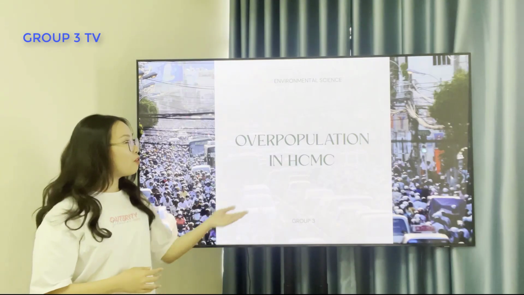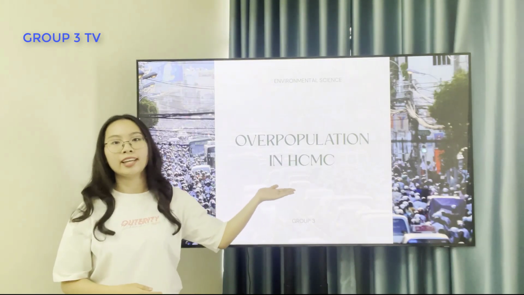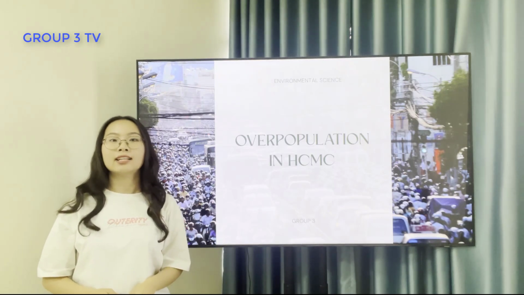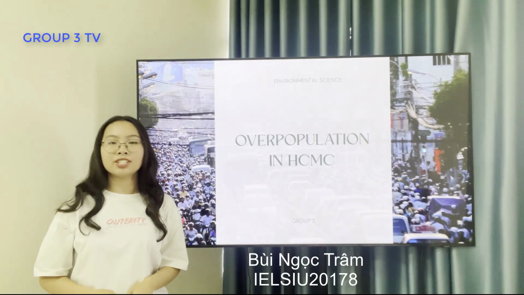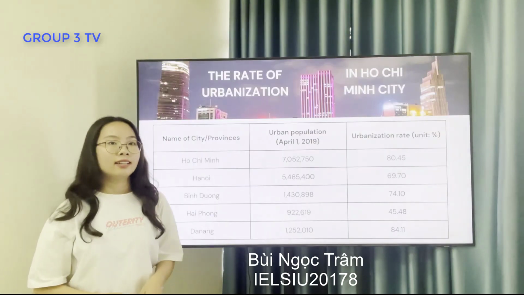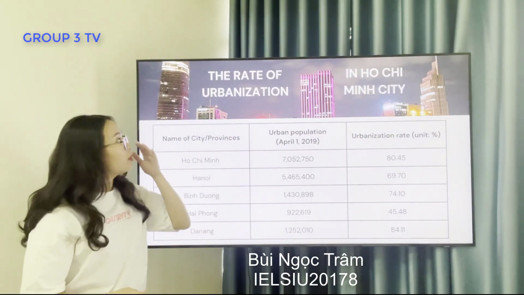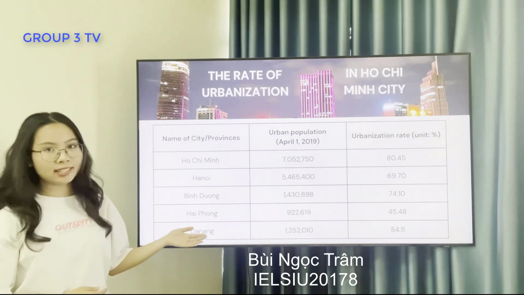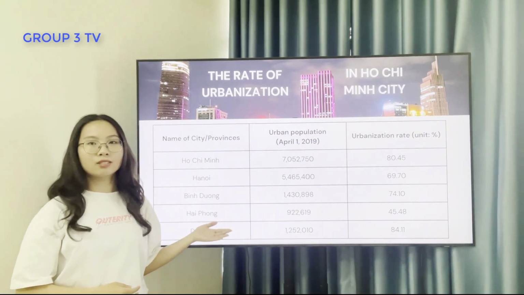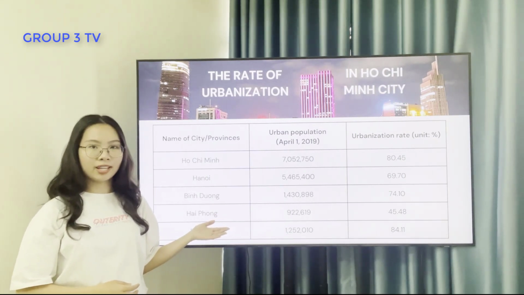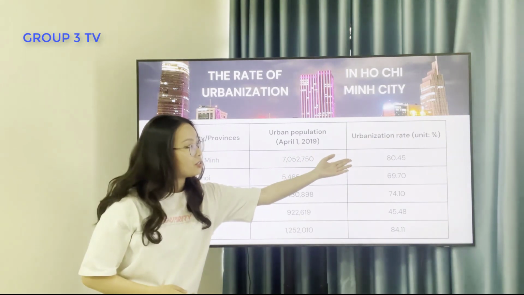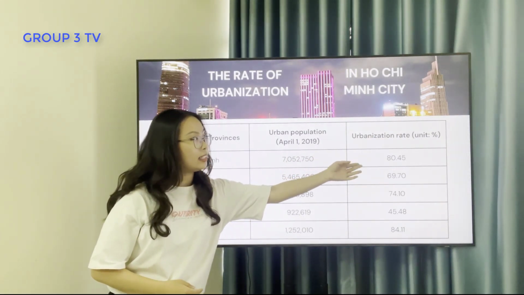When we talk about overpopulation in Ho Chi Minh City, as we know, overpopulation, also known as overabundance, occurs when a specific population exceeds the carrying capacity of its environment. Now we are going to the rate of urbanization in Ho Chi Minh City. The table below shows 5 provinces with the highest urbanization rate in Vietnam, in which Ho Chi Minh City has the highest urbanization rate of over 80%.